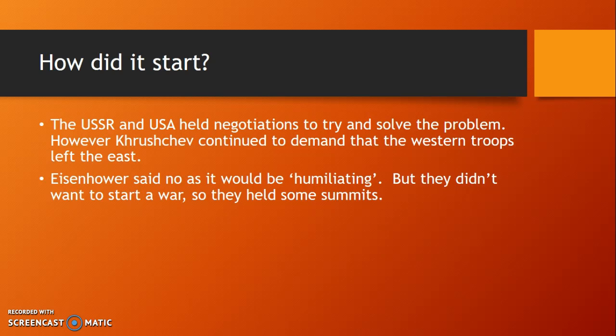So how did it start? Well, the USSR and the USA held negotiations to try and solve the problem. However, Khrushchev continued to demand that the Western troops leave the East. However, Eisenhower said no, as it would be humiliating, but they didn't want to start another war, so they held some summits.